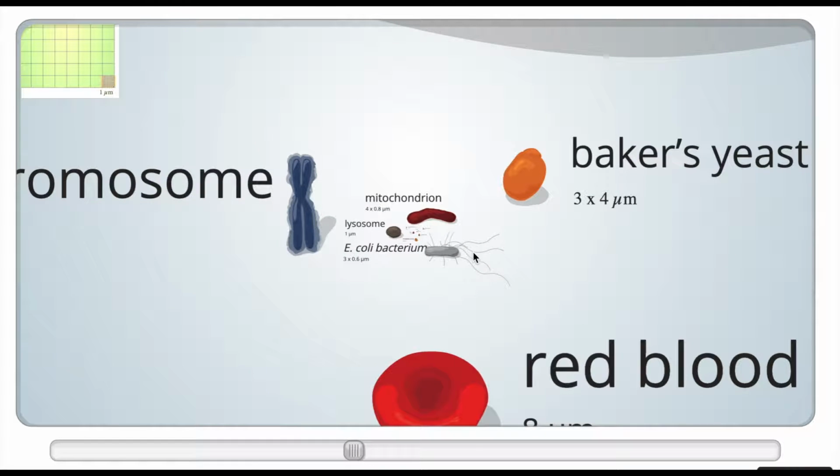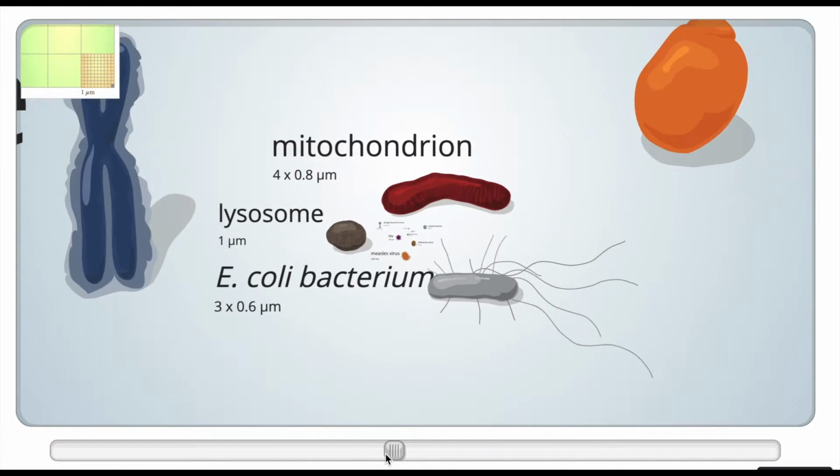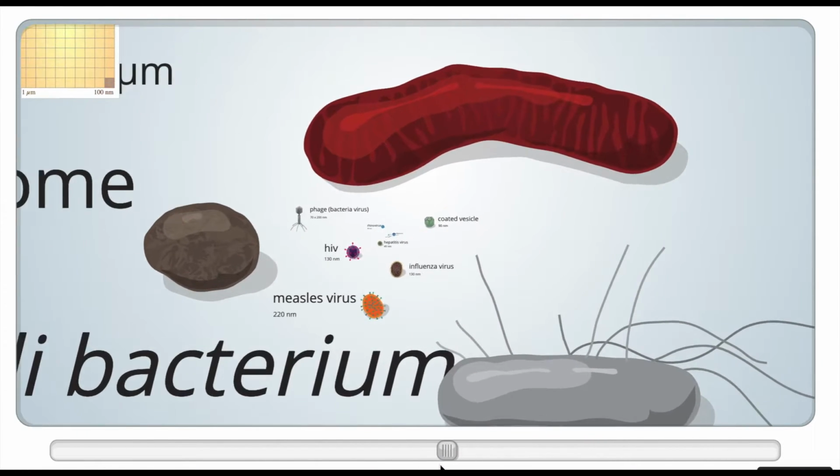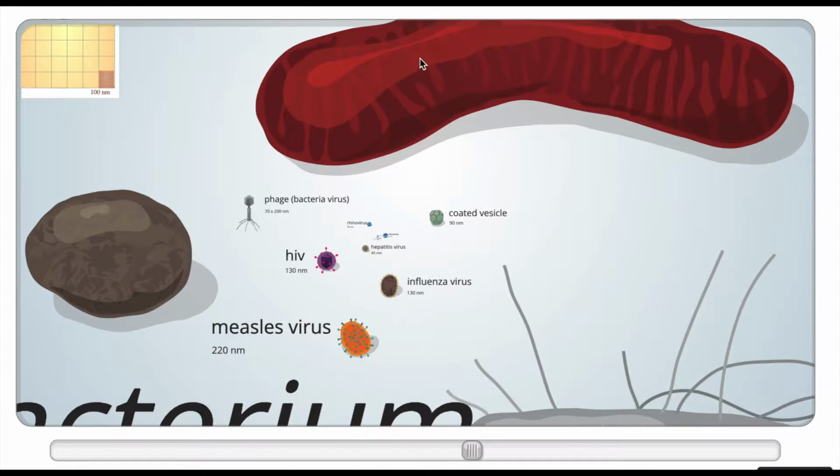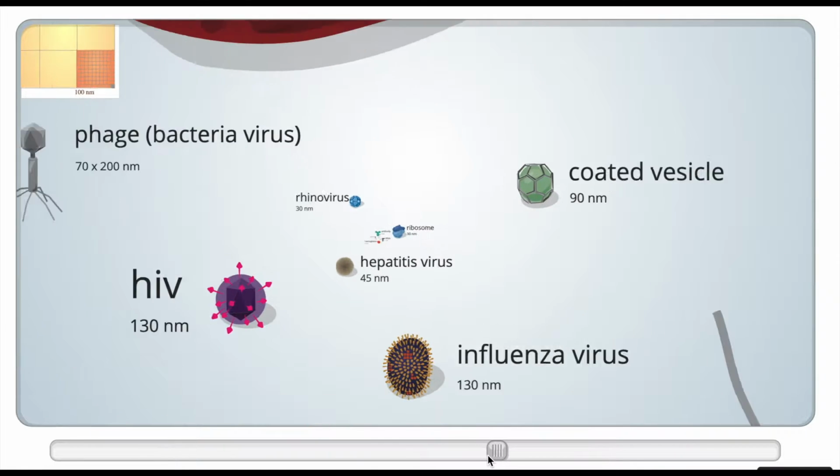If we continue to delve a little bit deeper, what we can see is now we're getting to bacterium, a unicellular organism here, and now we're getting into organelles. Here's a mitochondrion, we have a lysosome, here's a chromosome, which is your coiled DNA. If we continue to delve deeper, there's our mitochondrion here. Here is our bacteria, or a virus here, a phage. We have an HIV and a hepatitis virus, and now we're starting to get into viroids.